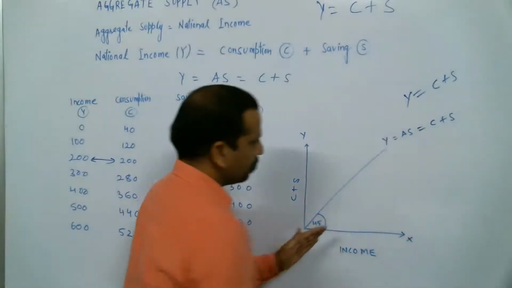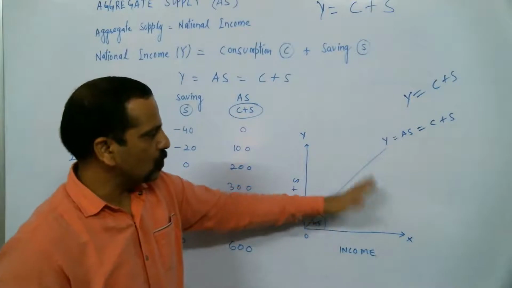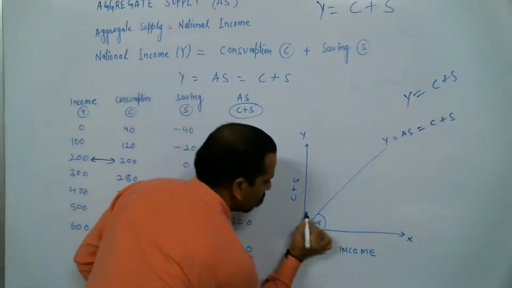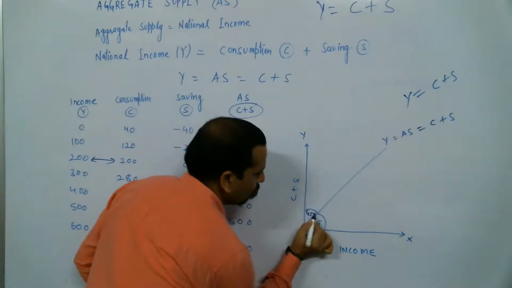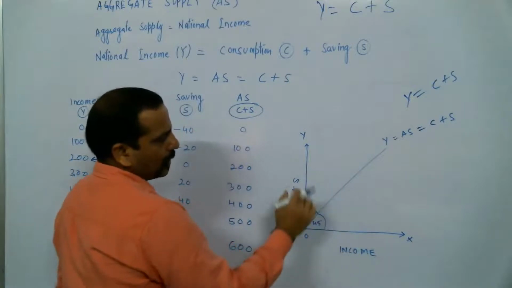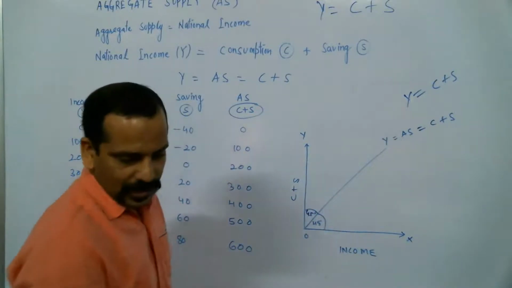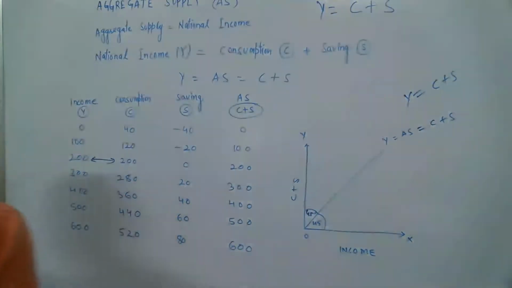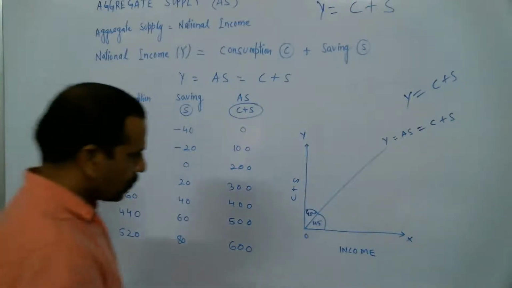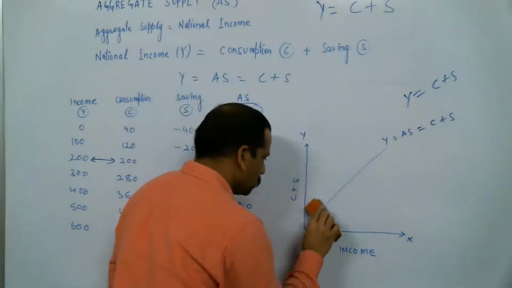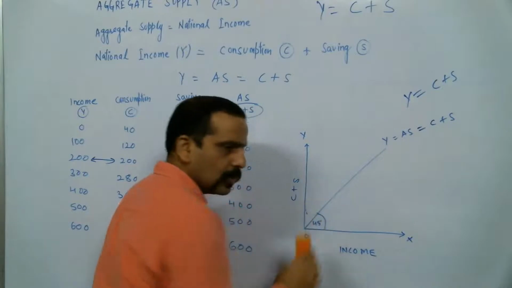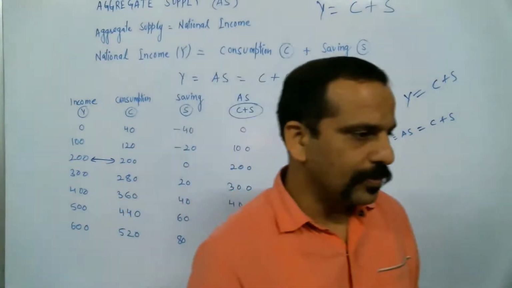This is 45, 45 plus 45, so both 45 and 45 equal 90. 90 degree. So overall this is 90 degree, so it should be 45, 45. Understood, Mohit? Is it okay, Mohit?